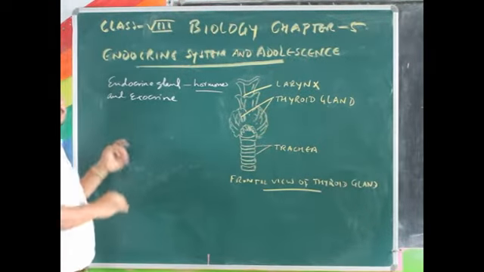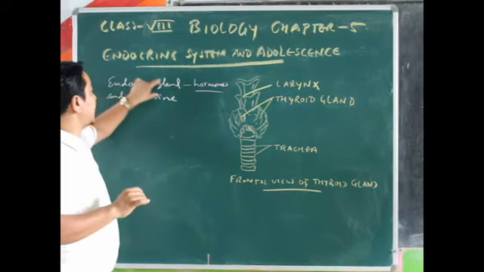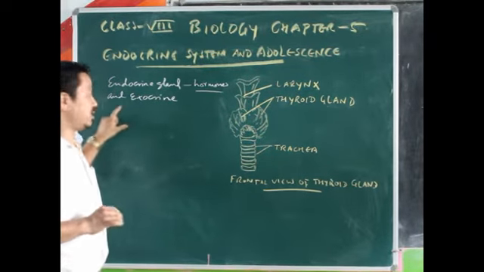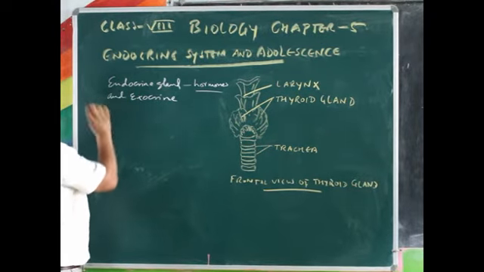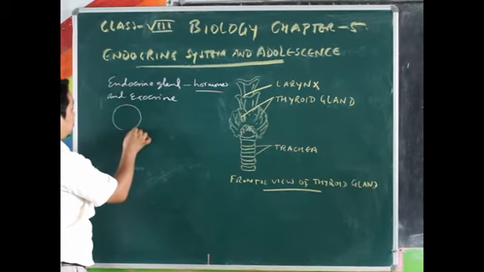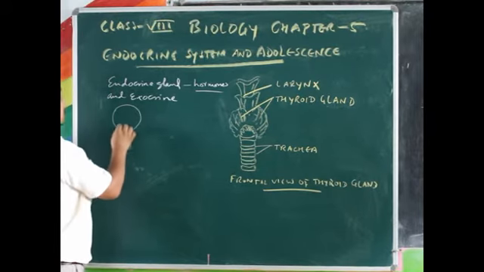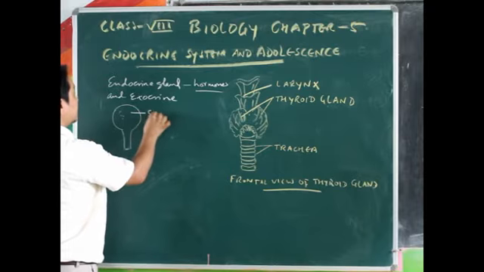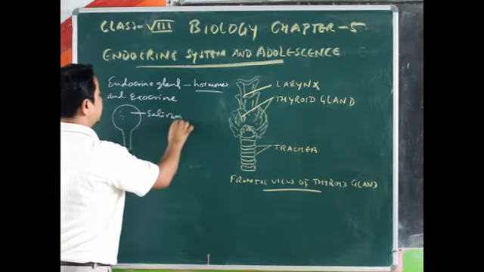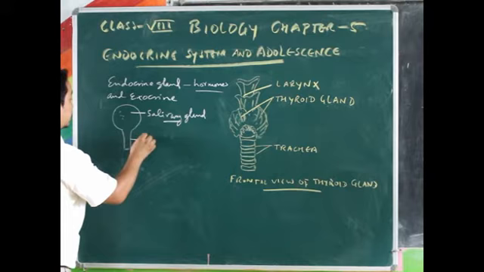Let me tell you about the difference between endocrine gland and exocrine gland first. Let me draw it. Suppose this is your salivary gland, this is your duct.